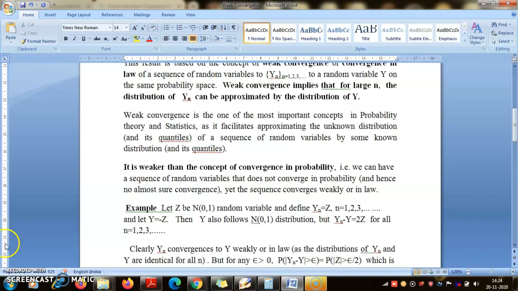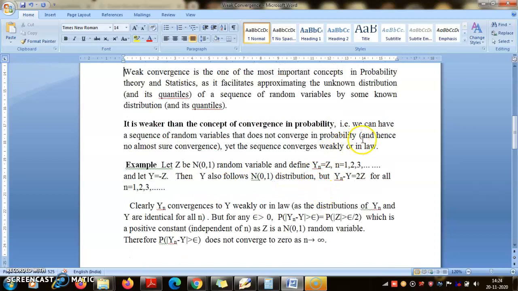Here I am saying that it is weaker than the concept of convergence in probability. I will give you an example where you do not have convergence in probability, and hence you do not have almost sure convergence, but you have convergence in law. Let us look at this example. Suppose Z is a standard normal random variable, following the normal distribution with mean 0 and variance 1. Now let Yn be equal to Z, so each Yn follows N(0,1), and let Y be equal to minus Z.